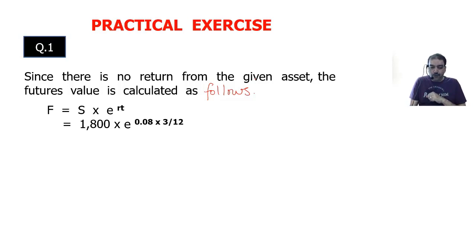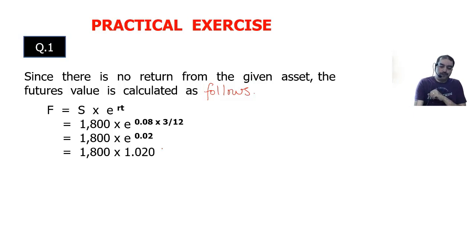So you get e raised to 0.02. Go back to your e-value tables, keep that handy, fold that page, and find out the value of e raised to 0.02. So go to that 0.02 column, positive index, you'll get 1.0202.